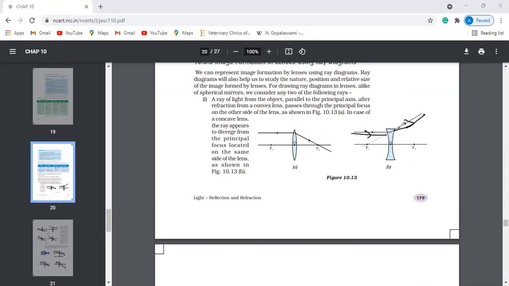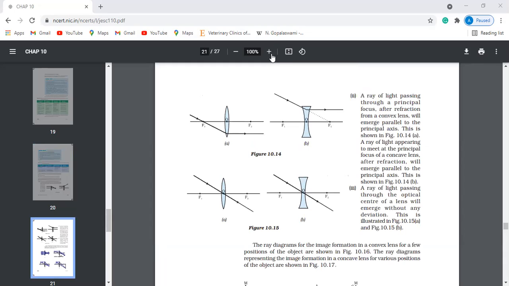I have already told you this is a diverging lens, it never converges. So if you extend the ray back like this, it will come from F1. Next, if you incident light toward F2, actually not exactly at F2 but in that direction, then it will go in this way.